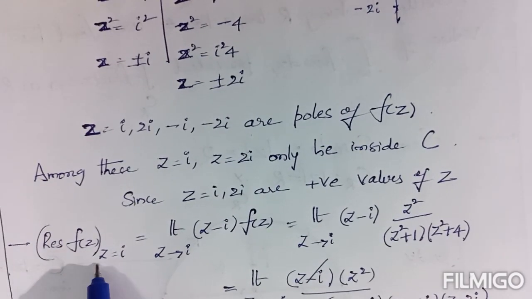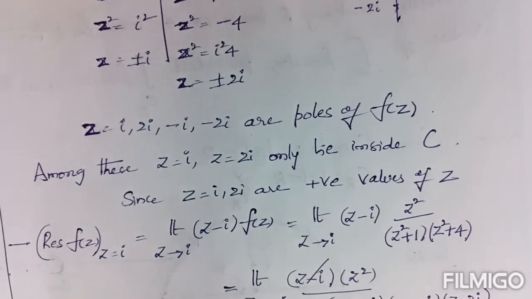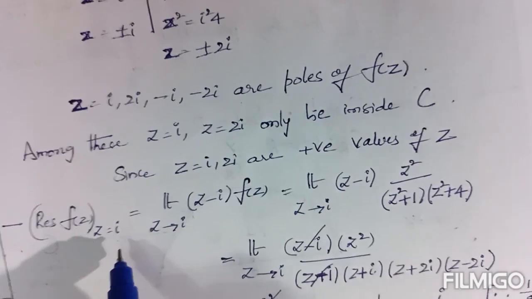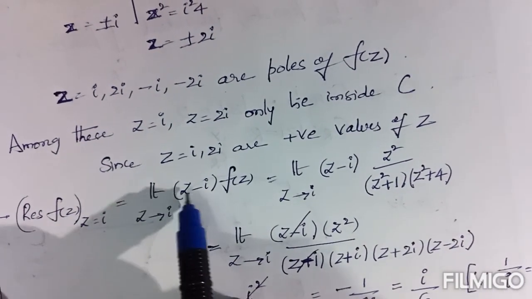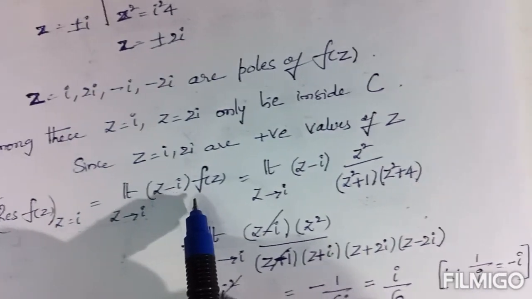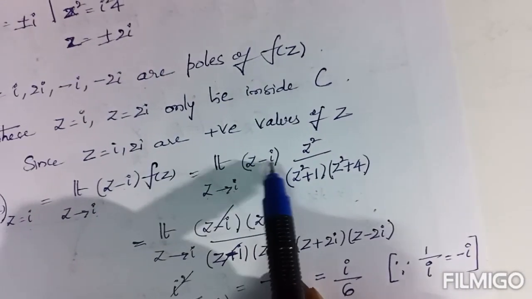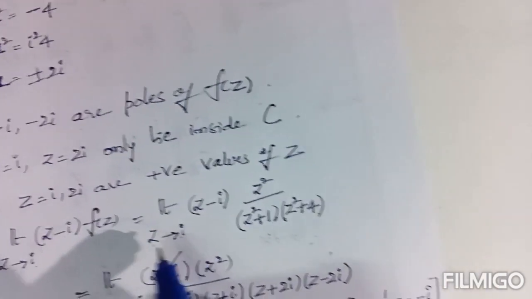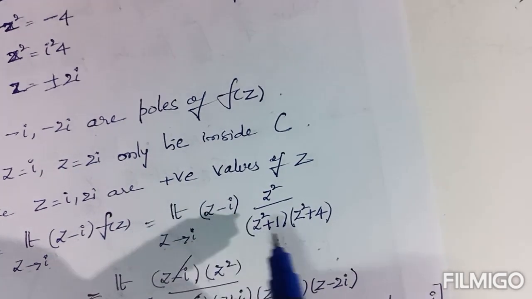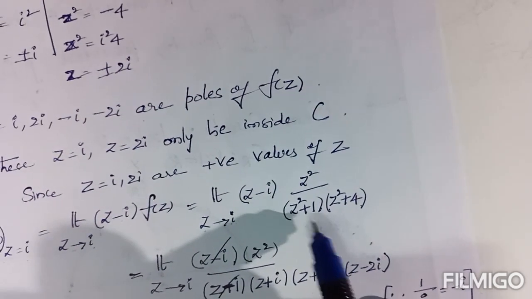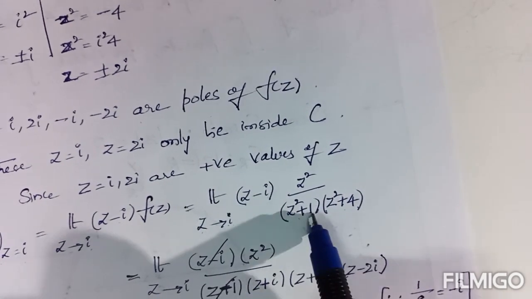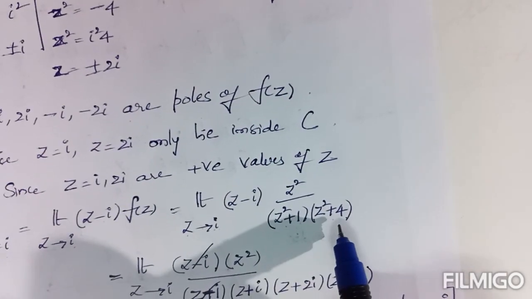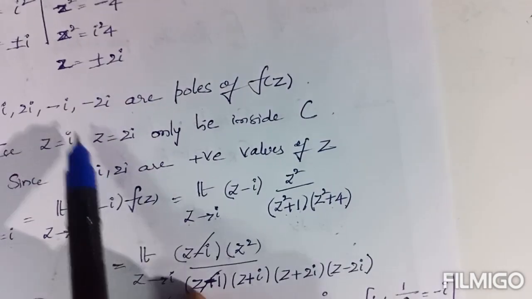Now residue of f of z at z equal to i, which is a simple pole, according to the formula is limit of z tends to a of (z minus a) f of z, where a is i. That is equal to limit of z tends to i of (z minus i) f of z. Now write the function, but if you put z equal to i, numerator is 0 and denominator 0, an undefined value. That's why write the factors of the denominator. Now z square plus 1 can be written as (z plus i)(z minus i) using roots. Here z square plus 4 can be written as (z plus 2i)(z minus 2i) using roots only.